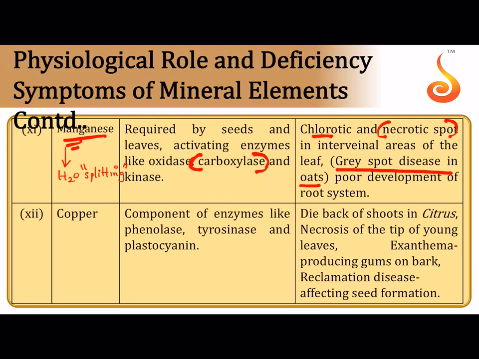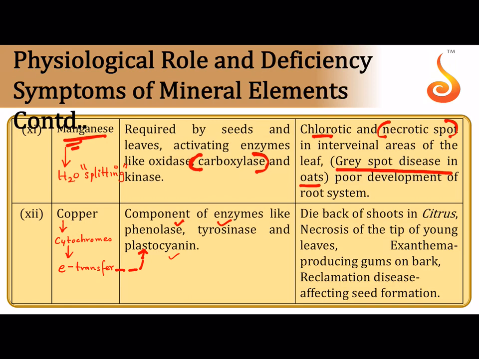Copper is a very important component of the electron transport chain. We had seen that there are cytochromes and ferredoxin. Now cytochromes contain copper in them, so they help in electron transfer. There are also components of enzymes. Some of the enzymes are mentioned here, and plastocyanin is again an electron carrier that is very important in photosynthesis.